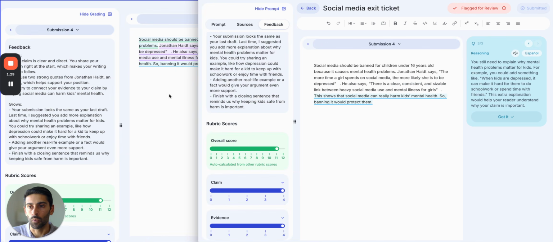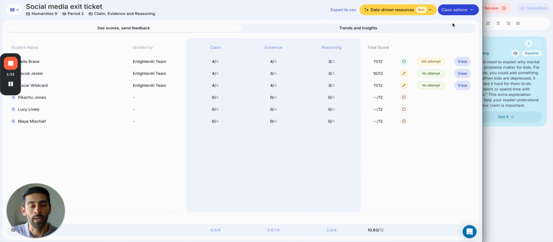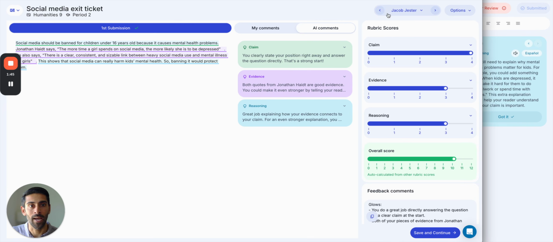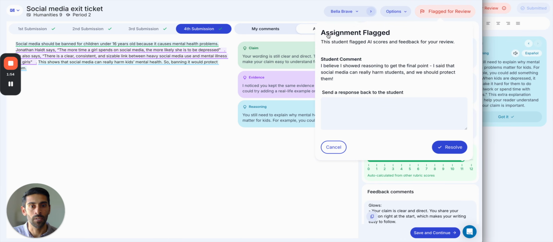When the teacher goes in to review this final submission, this is once the grading is done, the summary is ready, the teacher can go to this student, and what they will see is that it has been flagged for review. You'll notice here quickly that other students who have not flagged their submissions do not have the same flag available. And when I go to the flag, I can see that the student has remarked what they believe to be the correct scoring and the reason why.